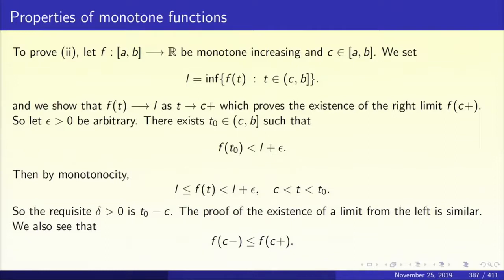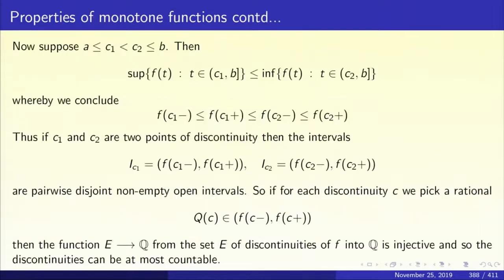The proof of the existence of the limit from the left is also similar, and we look at the supremum of f(t) where t varies between A and C, C excluded. That's the idea. And the next thing that we need to show is that f(C minus) is less than or equal to f(C plus). That also is very clear.